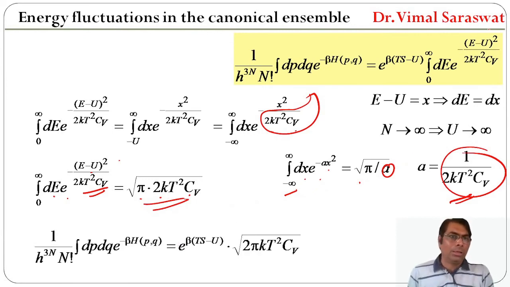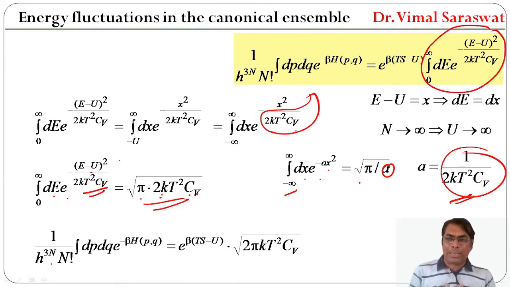Now we replace this value by root of pi into 2kT square Cv, and therefore 1 upon h raised to 3n factorial n, integral dp dq exponential of minus beta h, is equal to exponential of beta (TS minus u) into root of 2 pi kT square Cv.